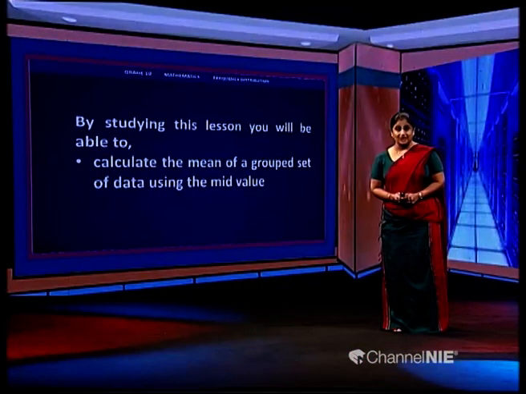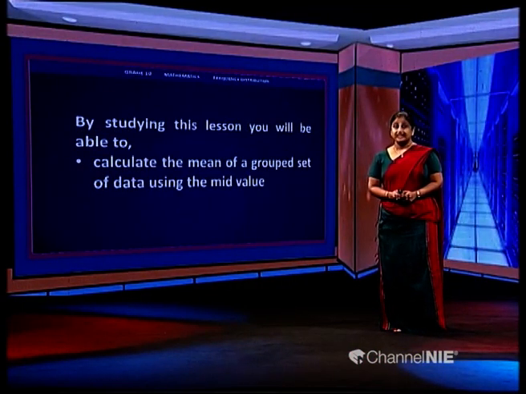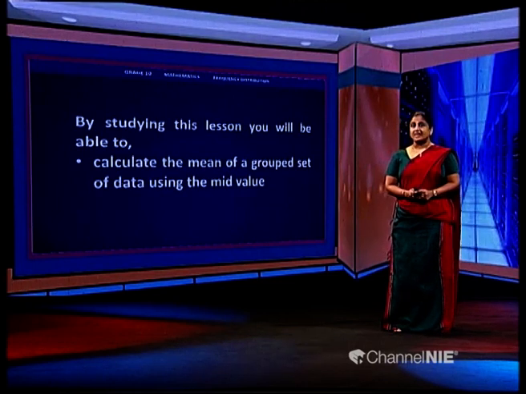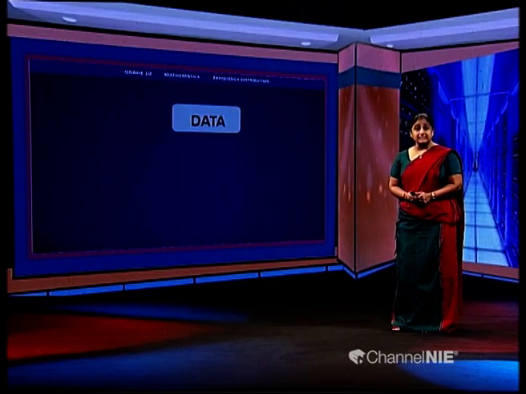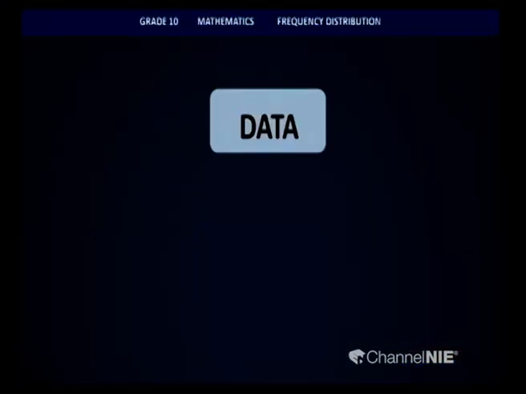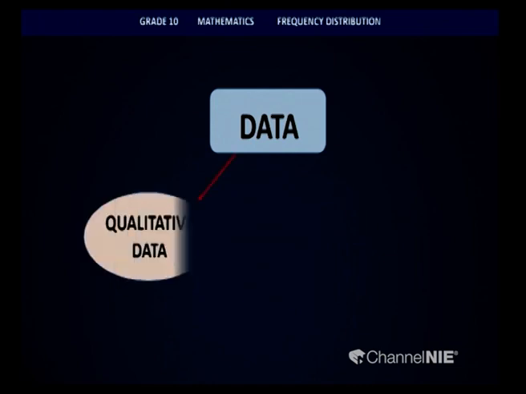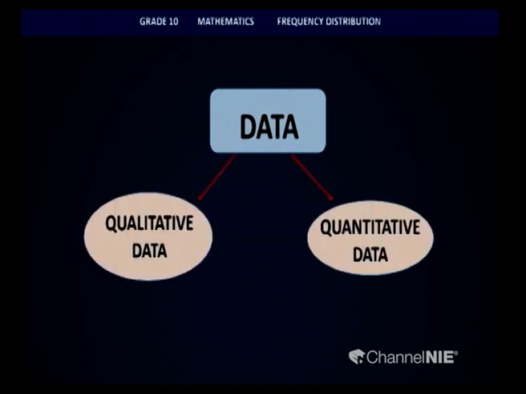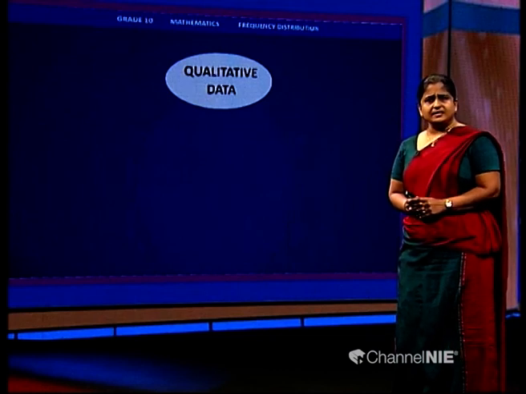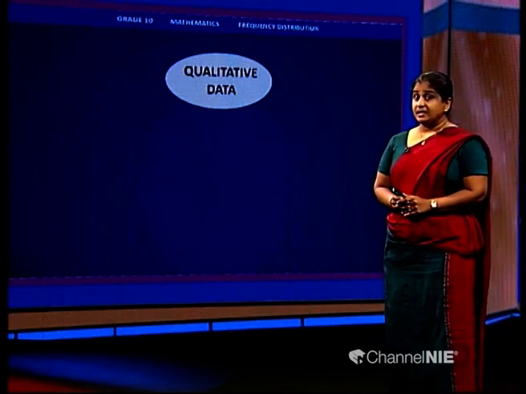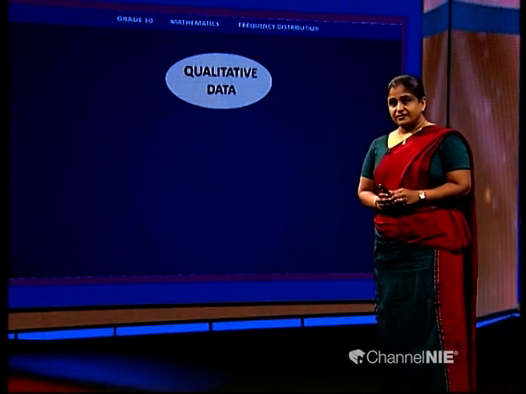Let us recall what we have already discussed in the previous years. Data. Data can be divided into two main types. I hope you all can remember we categorize these into two types, qualitative data and quantitative data. Let us go further into these two types. Qualitative data. Quality. In this type of data, we are looking at the quality of the data.